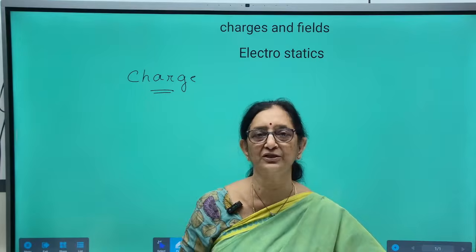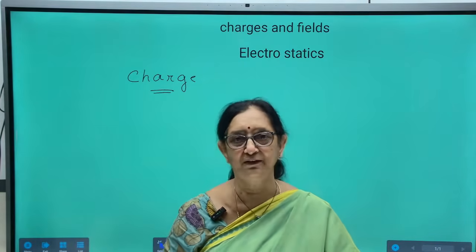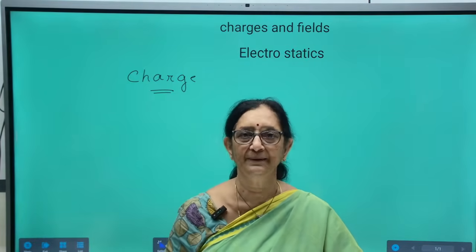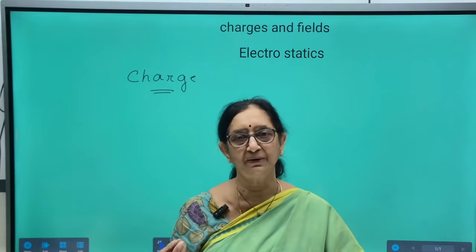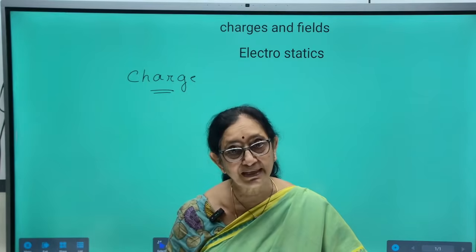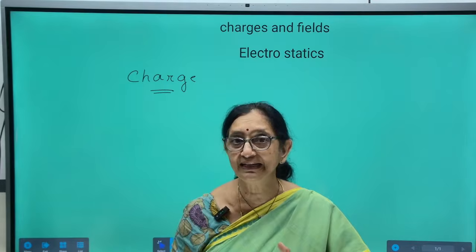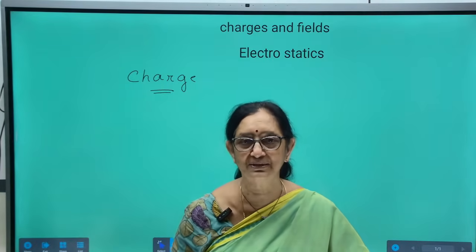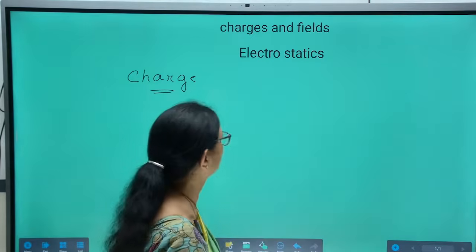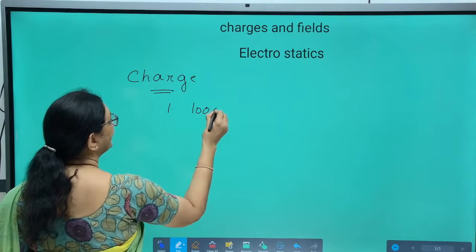So, charge is due to the transfer, gaining or losing of electrons. Protons cannot be transferred from one object to the other, but electrons can be transferred. On losing electrons, body acquires positive charge, and on gaining electrons, body acquires negative charge, because electrons are negatively charged particles.